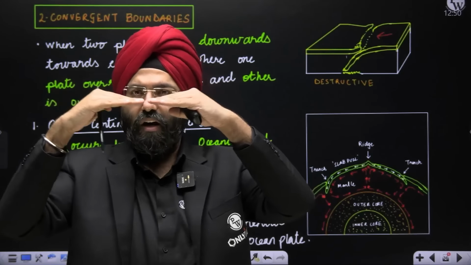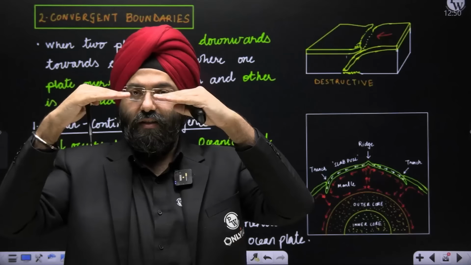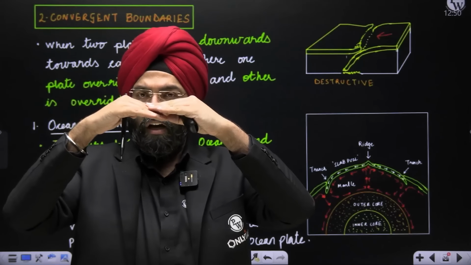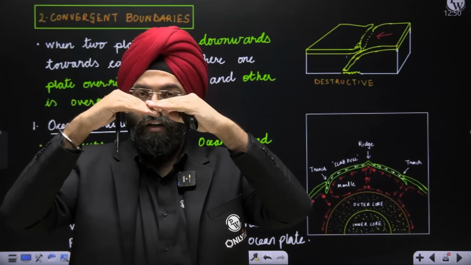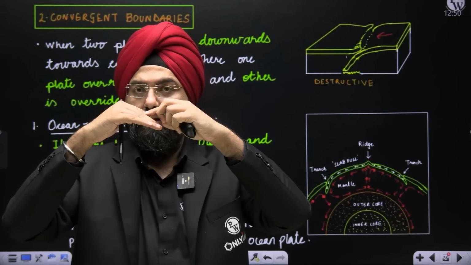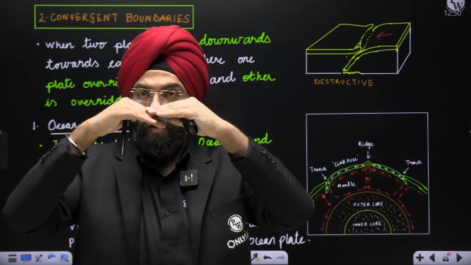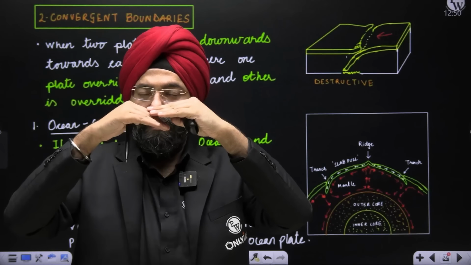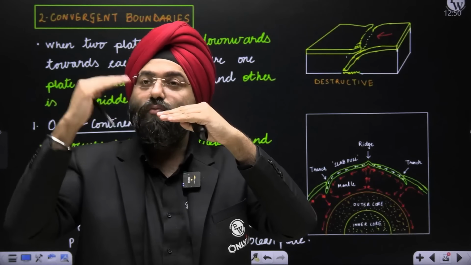When two plates are colliding, one will move down. The one which is going down, this is known as subduction. The region where it is going down is known as the subduction zone. Clear? Which one is going down, or subducting? The English word is subducting. So that is basically the one which is more dense.